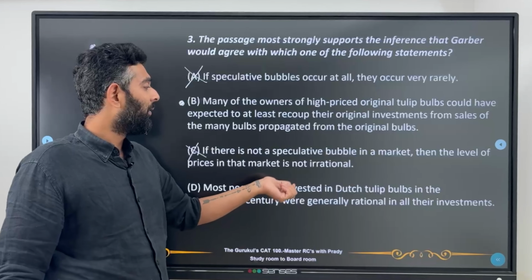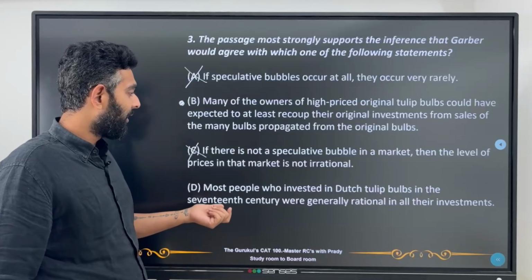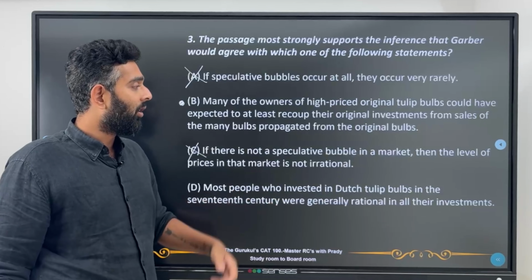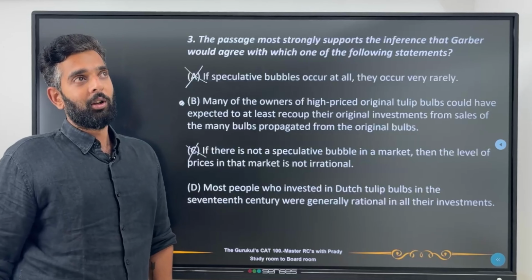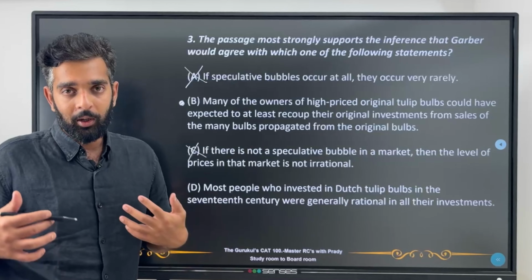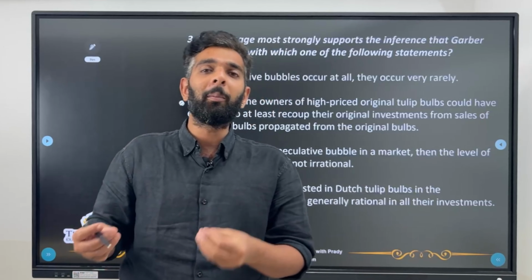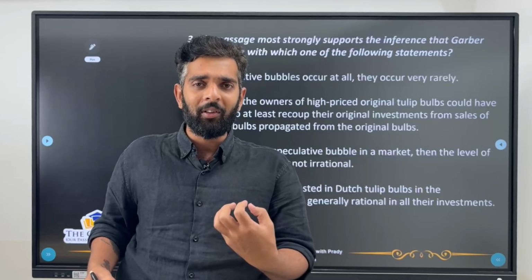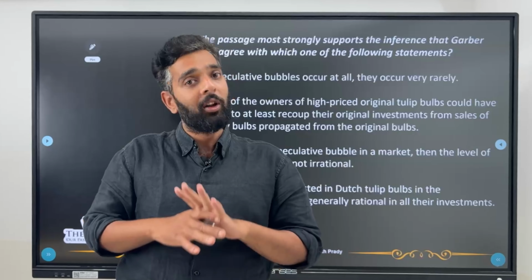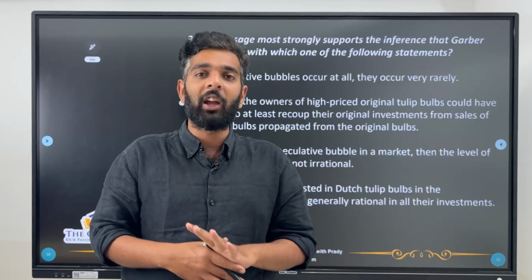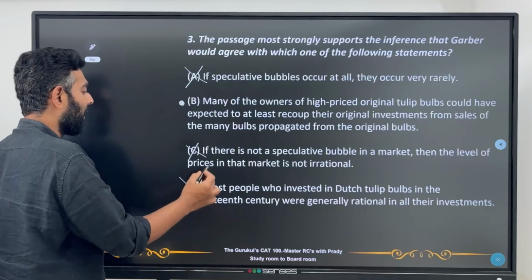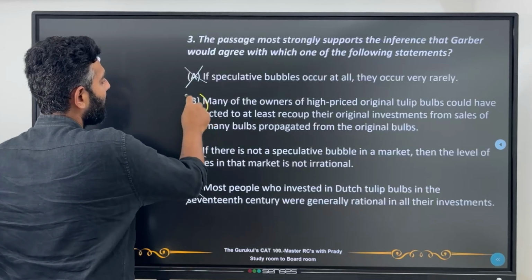Most people who invested in Dutch tulip bulbs in the 17th century were generally rational in all their investments. Now, how can we talk about the rationality of the investors in different investments compared with why they've invested in the tulips? No one, not Garber, no one in the passage is mentioning anything as such. So definitely D won't be our correct answer. The best possible answer would be B.